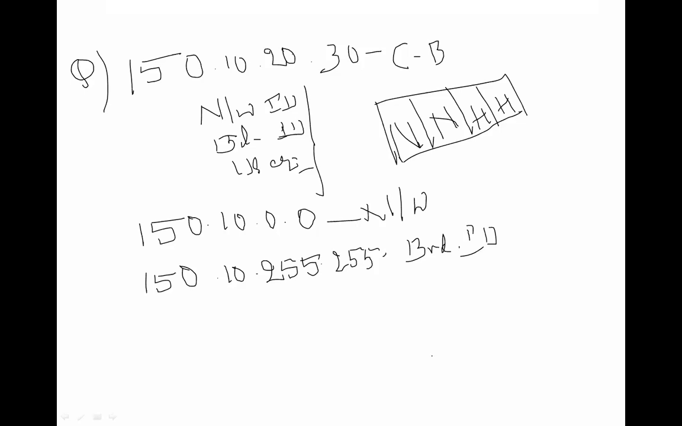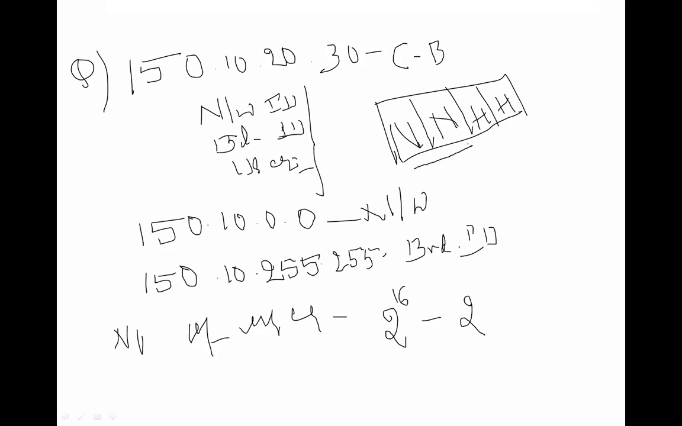And the most important thing: how many users can use this particular network ID and broadcast ID? For the number of users for this IP address, you have to calculate 2 raised to 16 minus 2. Why are you making this 2 raised to 16? Very important point, let us see what it is.